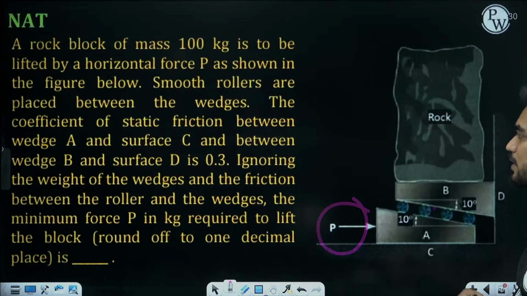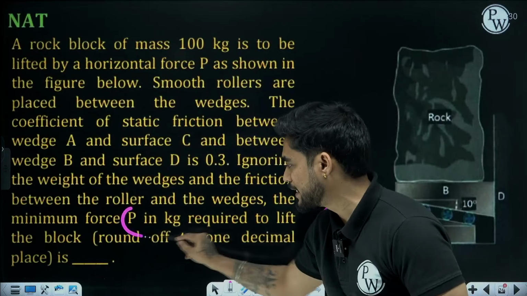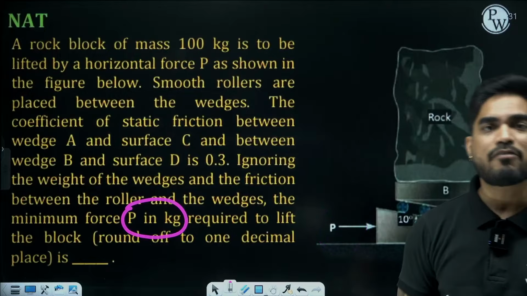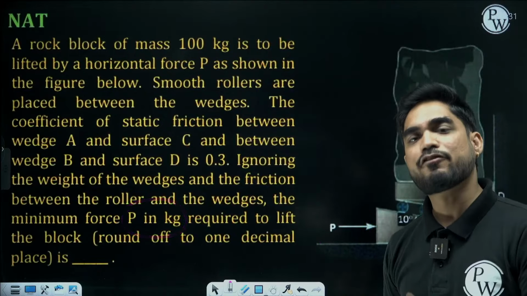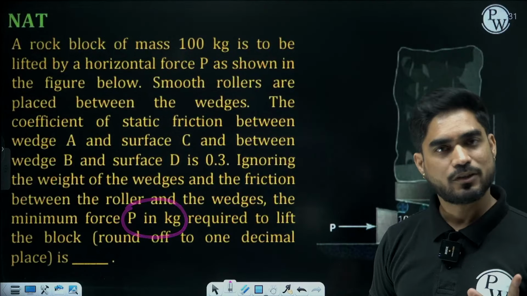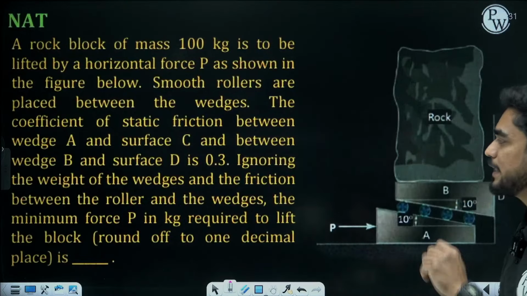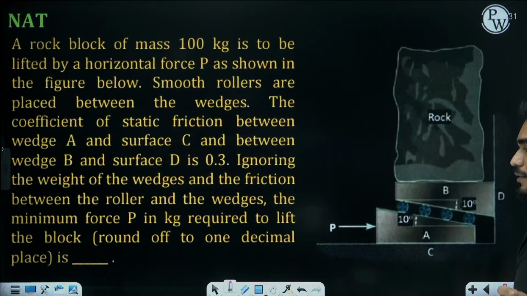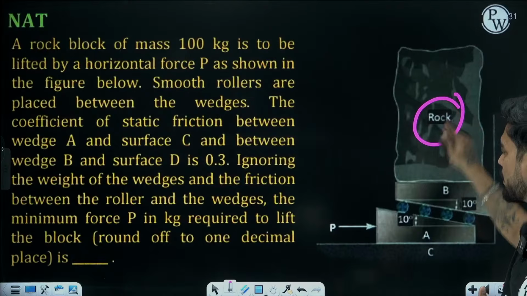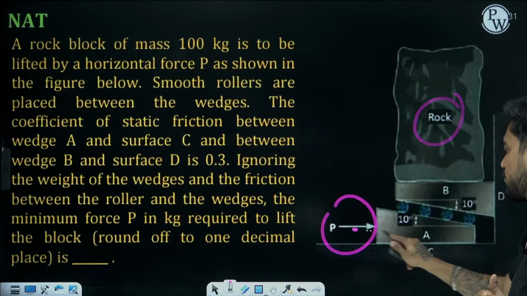lift the block. So they are asking you to find the force P kg. All the forces have to be taken in kg. Okay, you don't need to convert them in Newton. Consider the forces in kg. So you have to lift this rock by applying force P to this wedge.